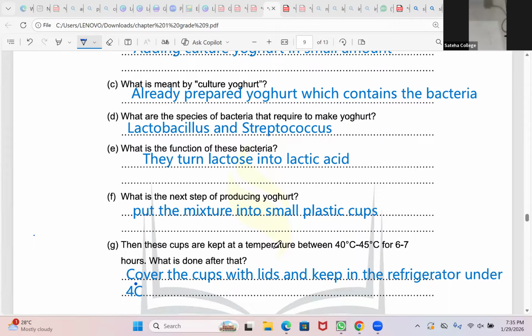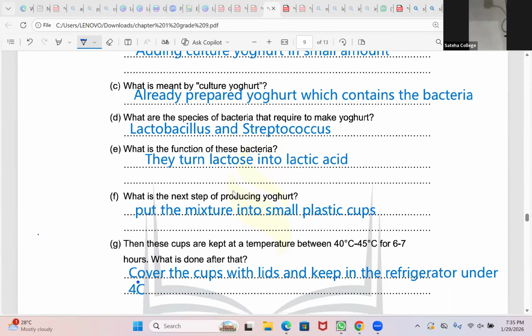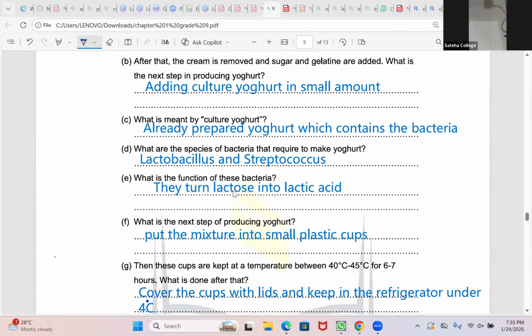Ittijaz, Ayan, Uzma, are you all still writing? I'll give you all 2 minutes to complete. Quickly complete this, make it fast.